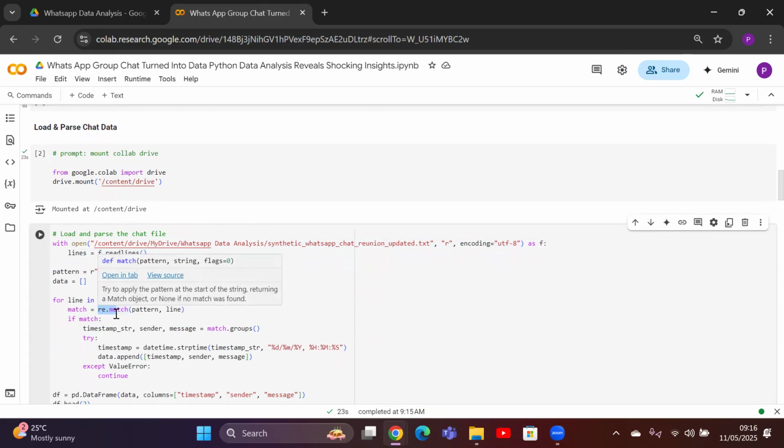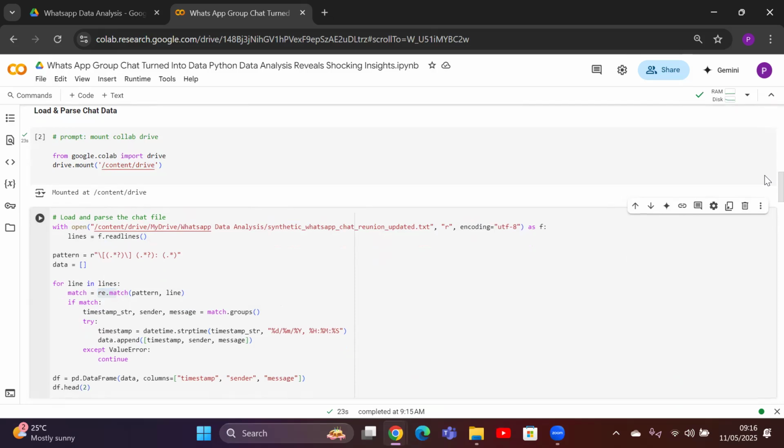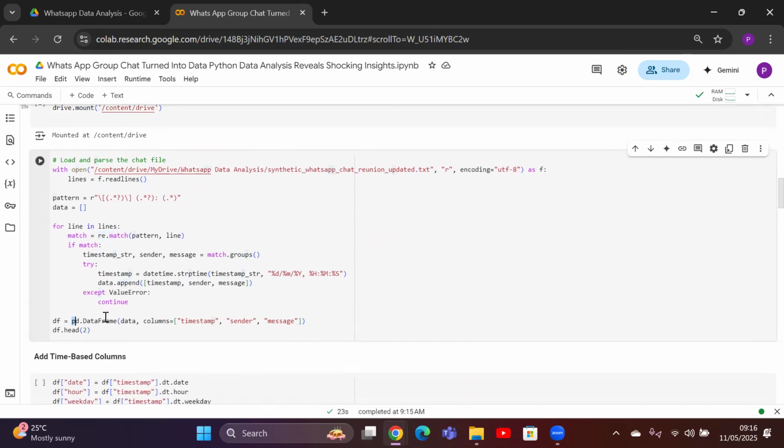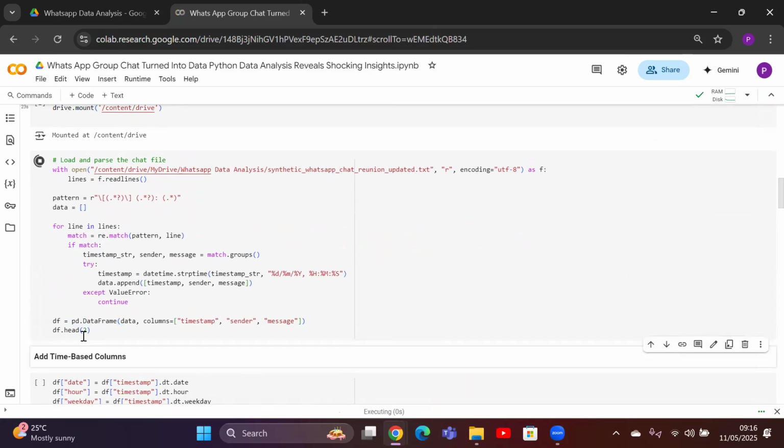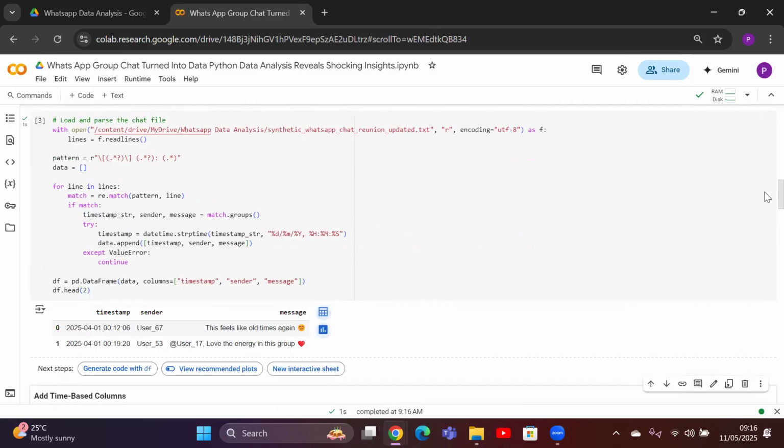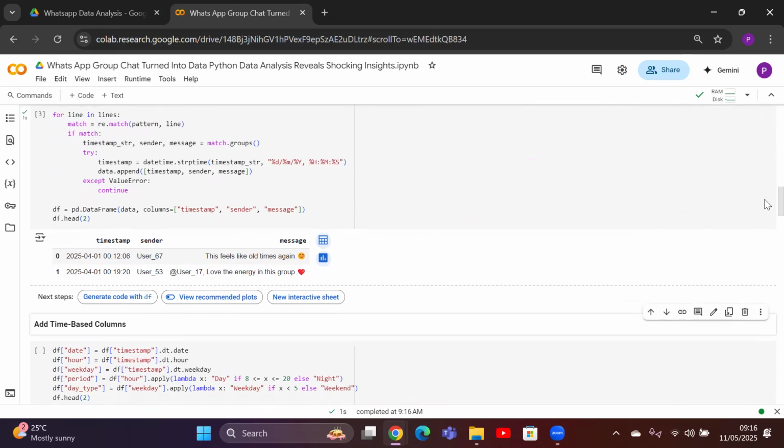Then we convert the timestamp from text into a proper datetime object. We skip the lines that don't match the expected format. Finally, we store all this in clean, structured data, which we call a pandas data frame, which makes it super easy to analyze further. Let me generate the first two rows of the data frame. I can see timestamp, sender, and message information of different people in the chat group.